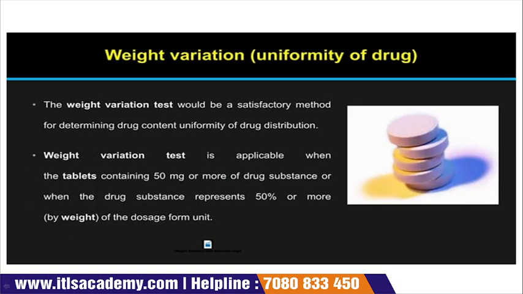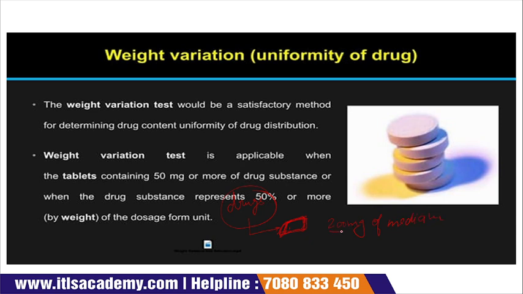Now, weight variation. It is a satisfactory test method for determining drug content uniformity or drug distribution. We already said that medicines contain a drug. So in an individual medicine, what amount or content of the particular drug is present, that is the weight variation. Like if we are making a 200 mg medicine,